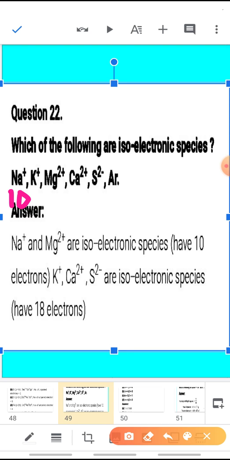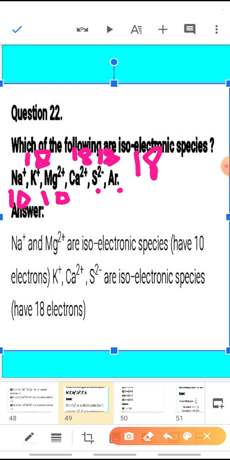Potassium, the atomic number is 19. 19 electrons are there, but K positive, that means 1 electron it has given, so it has 18 now. Magnesium, the atomic number is 12. 2 positive, that means 2 electrons are given. So how many left? 10. Now calcium, 2 positive, atomic number is 20. 2 it has given, so number of electrons are 18. Sulfur, atomic number is 16. Minus 2 is the charge, that means it has taken 2 electrons. So now it is 18 electrons. Argon is already having 18.